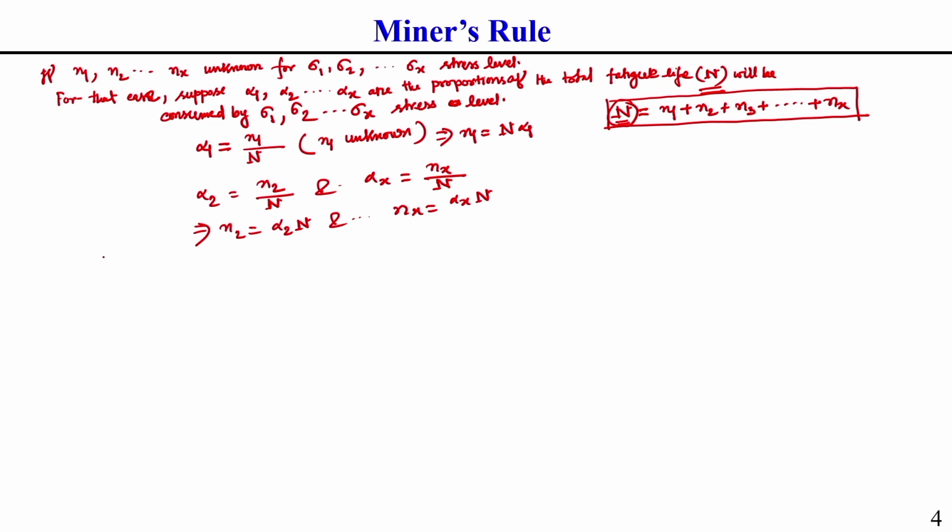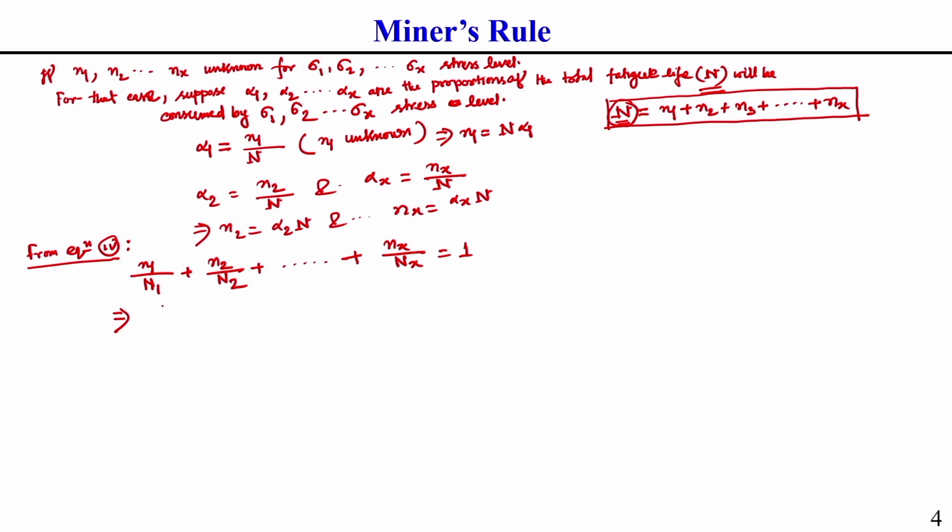Now, what is Miner's equation? Already I have shown Miner's equation: n1 by capital N1, plus n2 by capital N2, plus nx by capital Nx, equal to 1. This is from equation 4. This we know is Miner's equation, and I have already told you how it comes. Here, if we put this n1 value in terms of the proportionate life of the different stress levels,